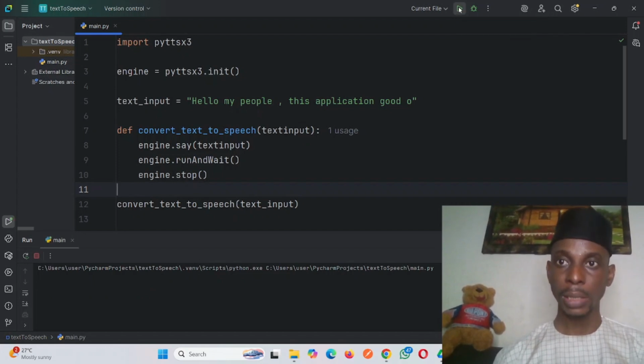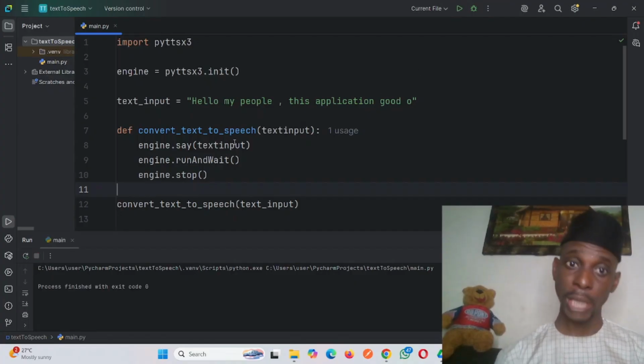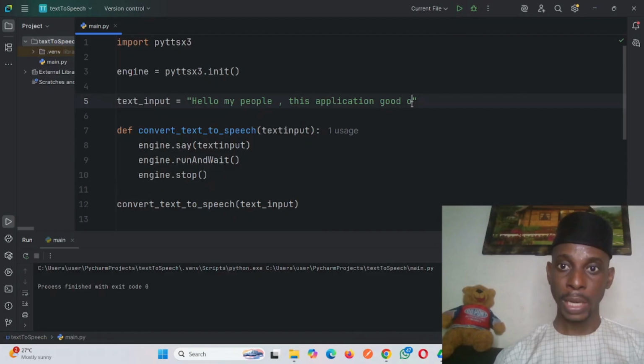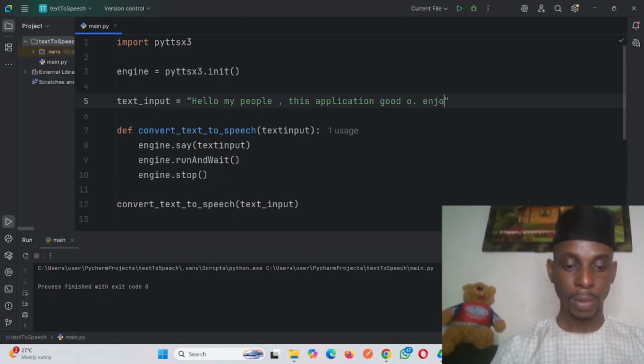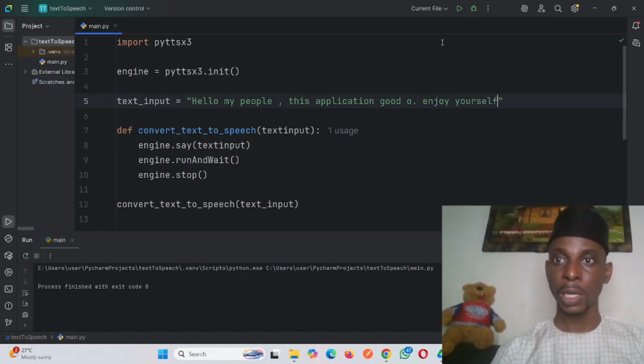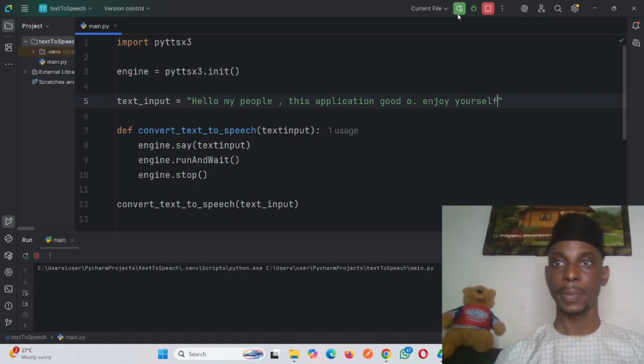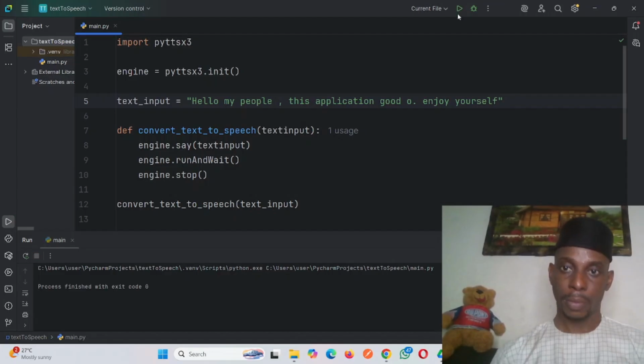Let's test it. Hello my people, this application good. The text we take from here now, and here is where they write the text. So I can add more things from here now. Enjoy yourself. Yeah, let's go. Hello my people, this application good. Enjoy yourself. Okay.